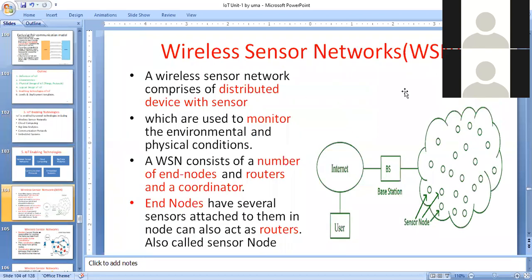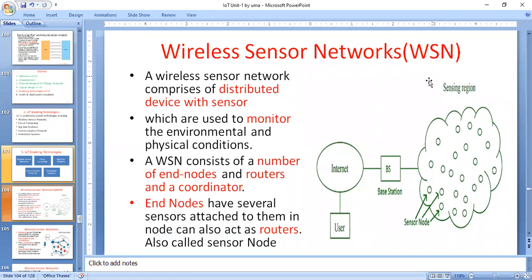Coming to the first important one, wireless sensor networks. What is a wireless sensor network? A very important concept. I think you have an idea about the LAN. In our college, there is a LAN network where computers are connected to one another. That means an organization's local area network. Then there are wireless networks, Wi-Fi, where you connect the devices without wires. That is called a wireless network. Then you have a wireless sensor network.